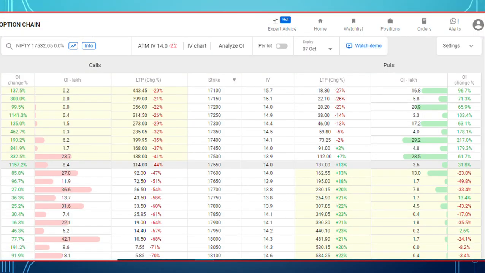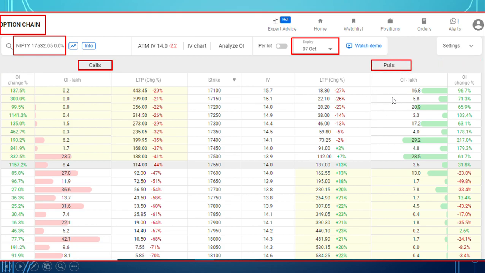So this is the option chain. On a particular index or stock, there is an option chain. I'll just brief you on the various parameters of this option chain. This is a Nifty option chain. Nifty 17,532 is the Nifty spot price. Now this is the expiry, that is the upcoming Thursday expiry, 7 October. Then this is the call side, these are calls, and this is the put side. Now this is the last traded price, on both sides.